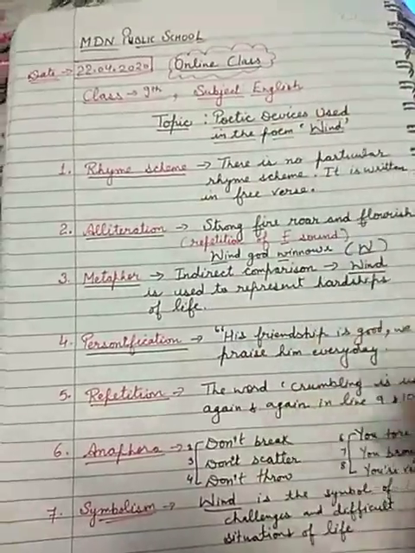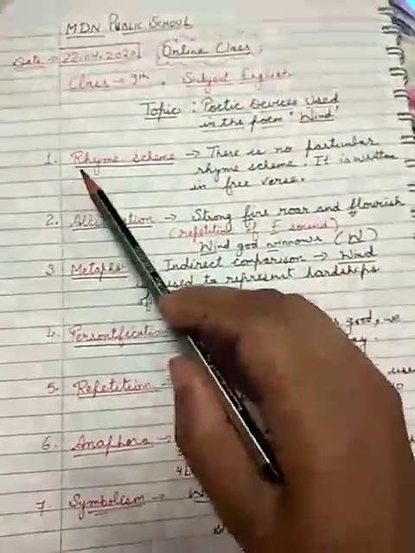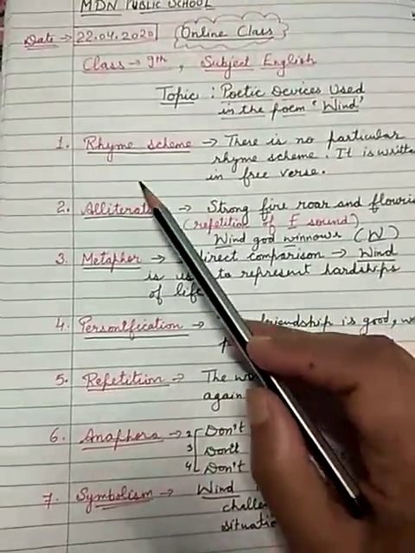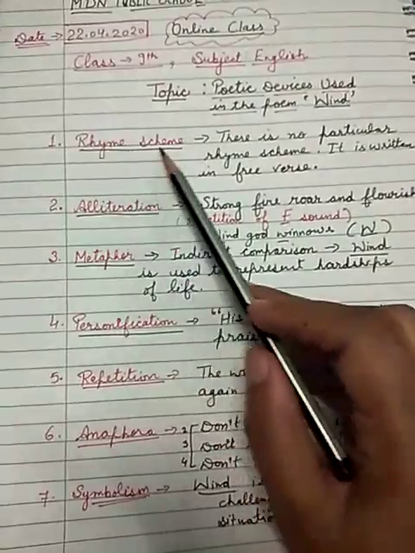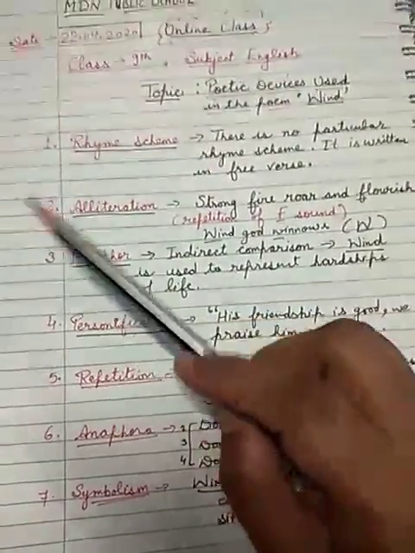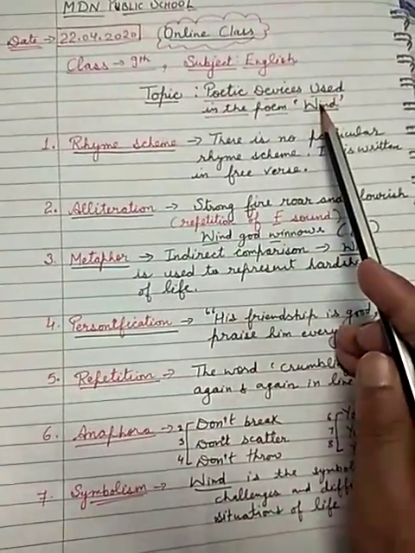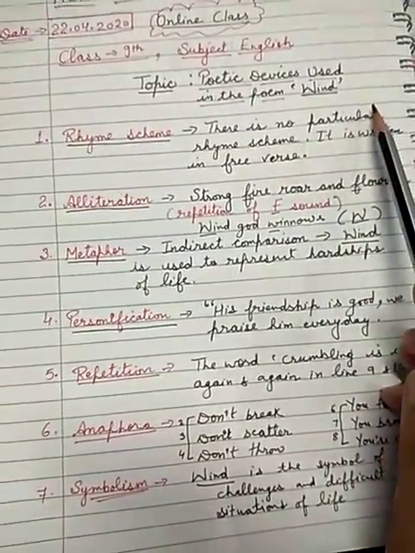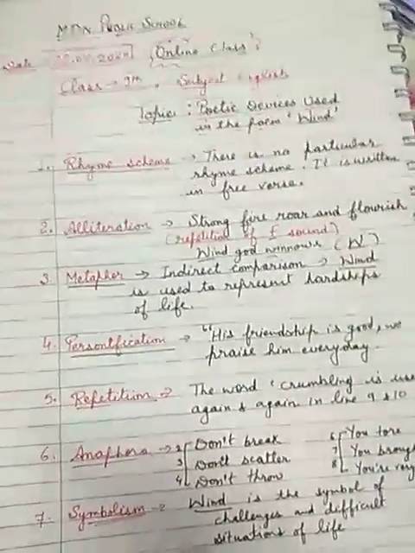In the previous video of the poem The Road Not Taken, we discussed the rhyme scheme, and I hope this way of finding out the rhyme scheme is clear to everyone. So here, the rhyme scheme of the poem Wind. Children, there is no particular rhyme scheme in this poem. If you see the last word of each line,